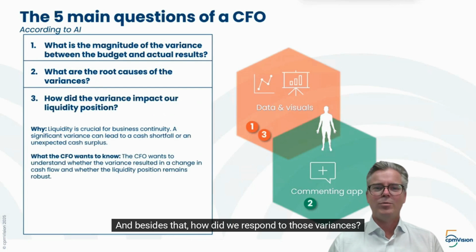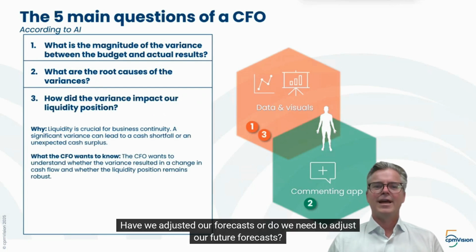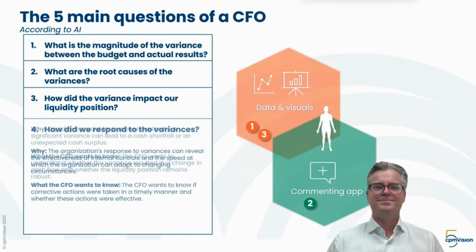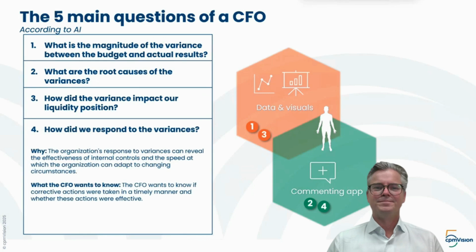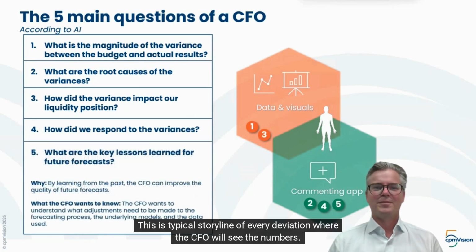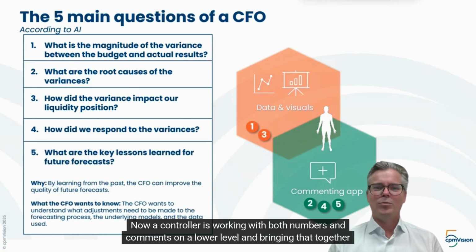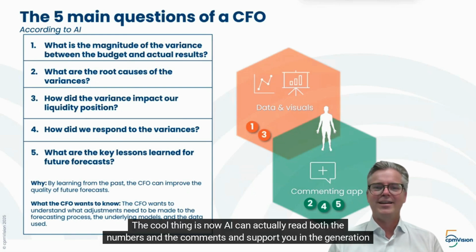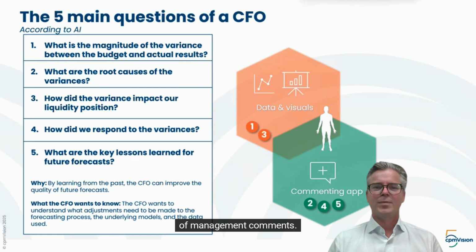And besides that, how did we respond to those variances? Have we adjusted our forecasts, or do we need to adjust our future forecasts? Are we still going to hit our target set? This is typical storyline of every deviation where the CFO will see the numbers. Now a controller is working with both numbers and comments on a lower level and bringing that together in the commenting app. The cool thing is now AI can actually read both the numbers and the comments and support you in the generation of management comments.